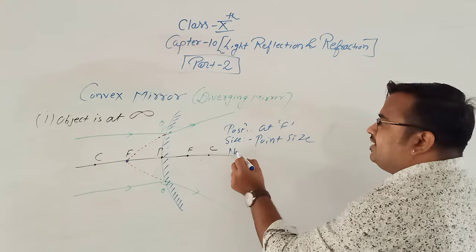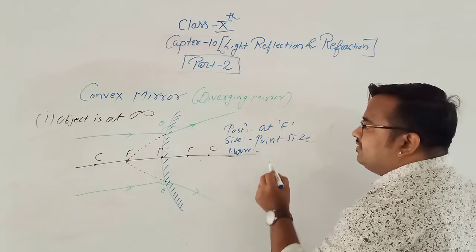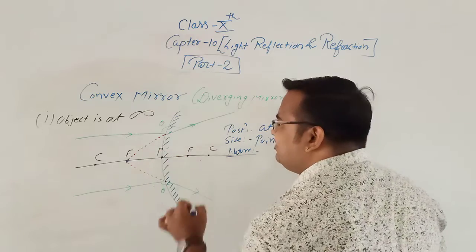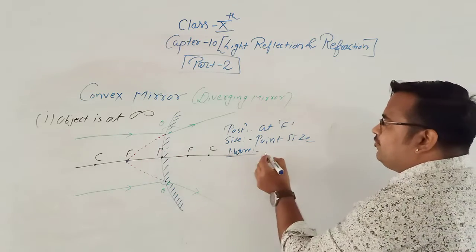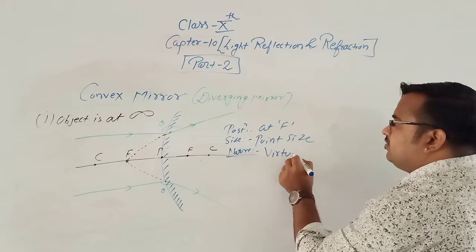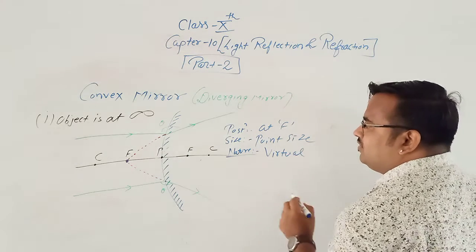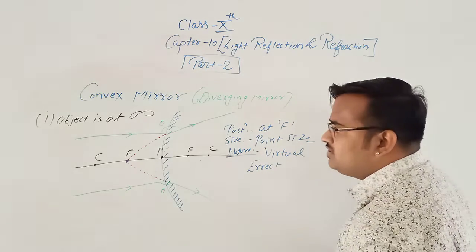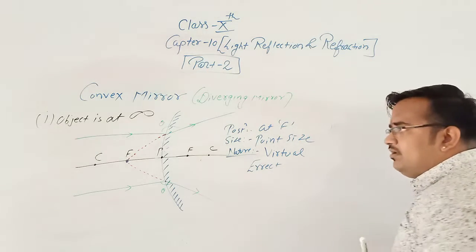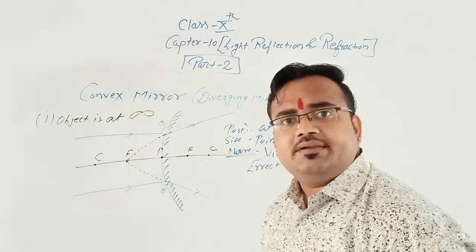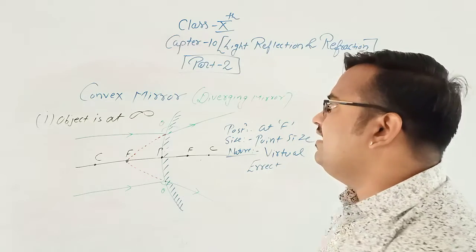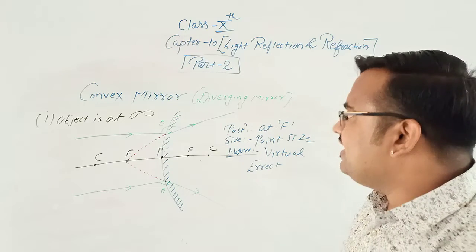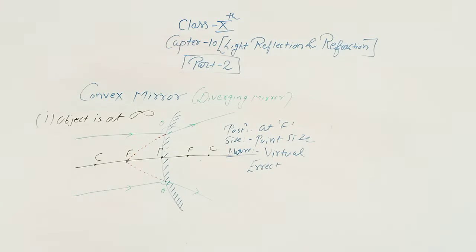What is the nature of the image? Is the image real? No. Why is it not real? Because we have produced the incident ray towards the F, therefore it is virtual. As I have told you, if the image is virtual, 100% it would be erect. Okay, virtual and erect. Clear? This is the case if the object is placed at infinity. This is the first case, and now the second case. Draw the image.